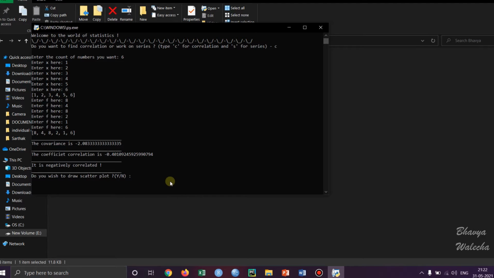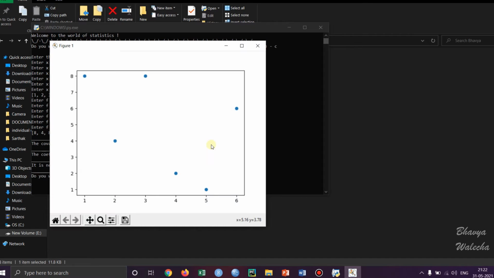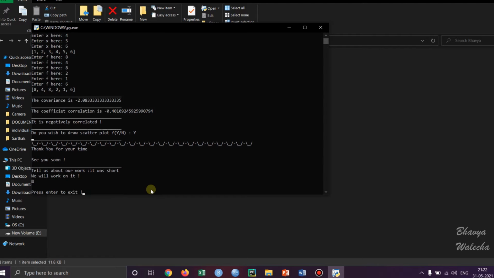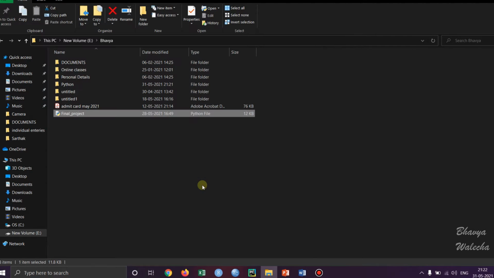And it's asking us whether to draw the scatter plot or not. Let's just try. Yes, so it draws the points which we have entered here. So now it's just asking us what did you like about our work. So let's just say it was short. So it says it will work on it. Let's just exit this program.